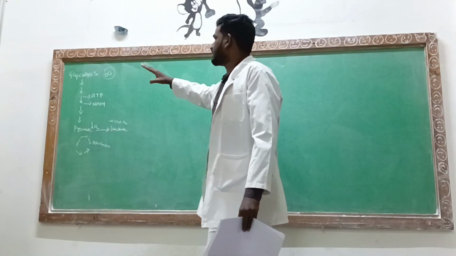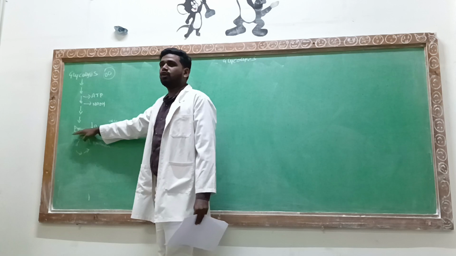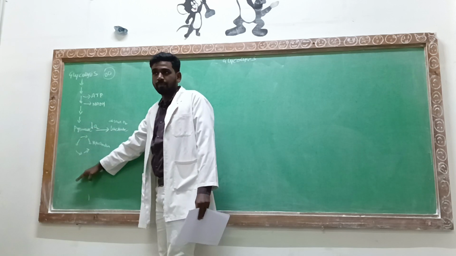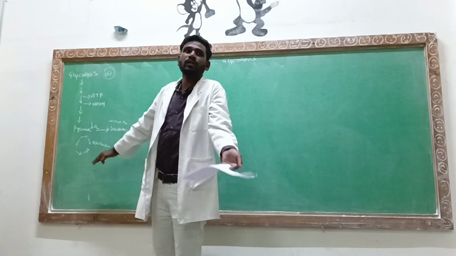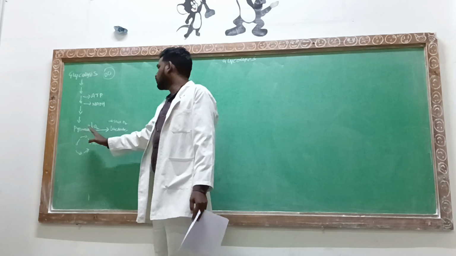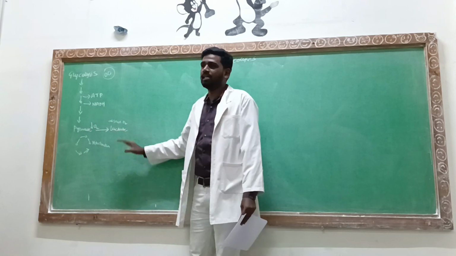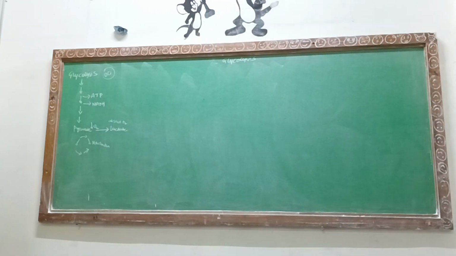So this glycolysis cycle can easily take place in the cytoplasm, but instead of moving to the next cycle, if oxygen is not available, or oxygen is there but mitochondria is not there, they will move toward the anaerobic glycolysis cycle. The end product which is formed is lactate or lactic acid.